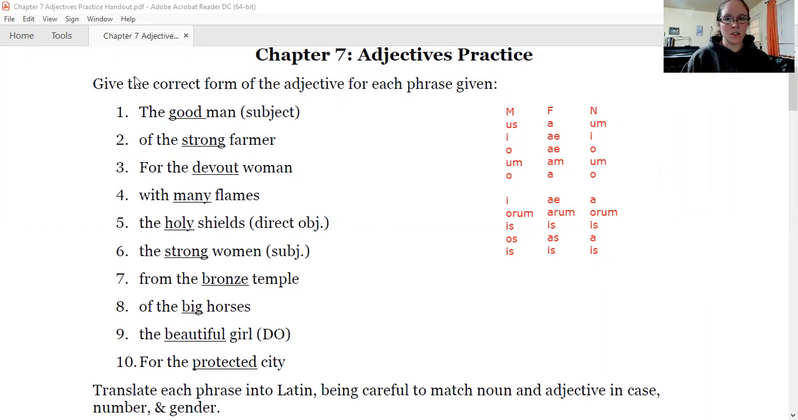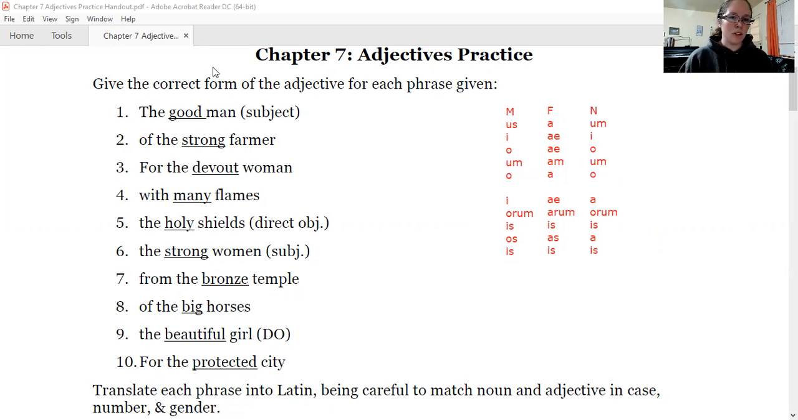So here our instructions are that we need to give the correct form of the adjective for each phrase given. So you don't have to translate the whole phrase, but we do need to find the correct ending and put it on our adjective. So in order to do that, remember adjectives must agree with the nouns they modify in case, number, and gender. So that means we need to choose for gender the correct column of endings. For case, we need to choose the correct row. And for number, we need to choose singular or plural correctly.